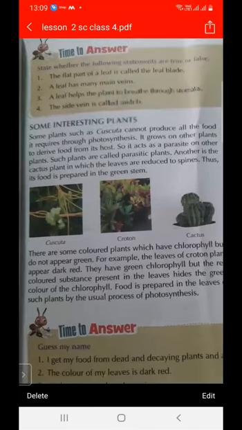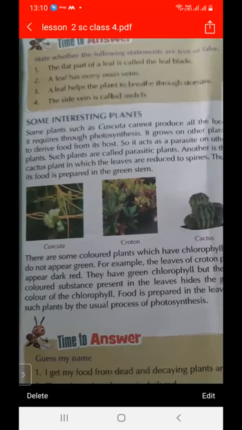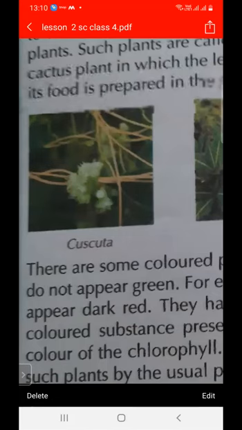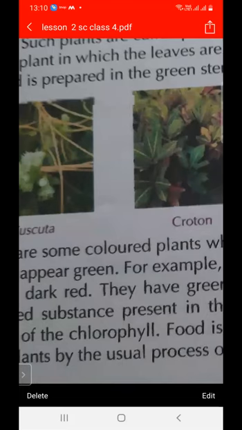So there are some plants which have special characteristics. First is cuscuta, because cuscuta cannot make its food by itself by the process of photosynthesis. They take help from another plant, and this is called the host plant. This is the characteristic of the cuscuta plant. And what are the characteristics of the croton plant? Its leaves are red in color, but chlorophyll is present in the leaves.